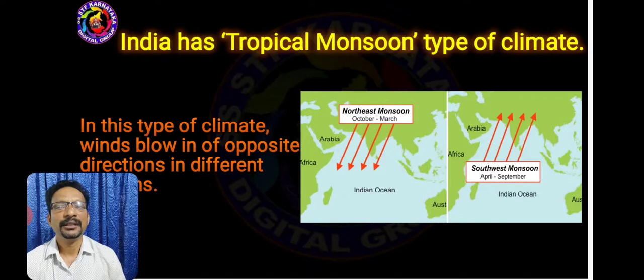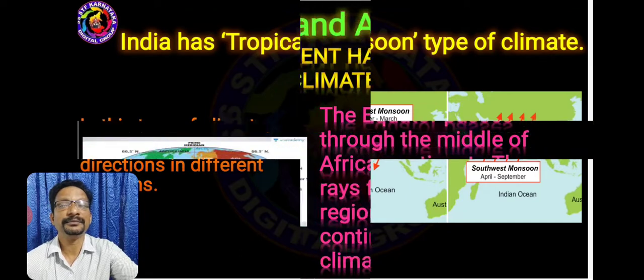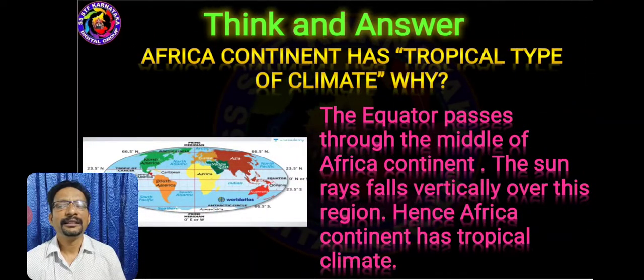Children, do you know what type of climate India has? Yes, India has tropical monsoon type of climate. Here, winds flow in opposite directions in different seasons. Think and answer. See the map. Where is Africa situated?